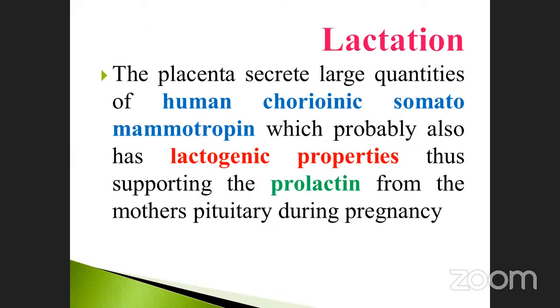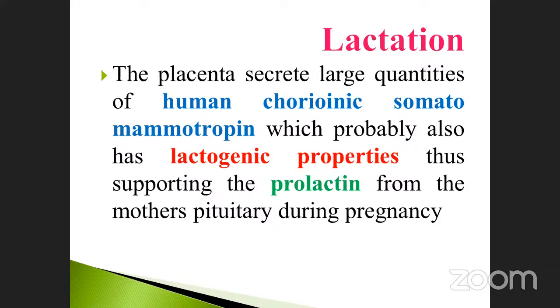Next, after parturition, what happens in the lactation period is milk secretion from the mammary gland with the help of oxytocin, prolactin, and lactogen components. The placenta secretes a large quantity of human chorionic somatomammotropin, which is involved in lactation and milk secretion. Note it down, this is very, very important.